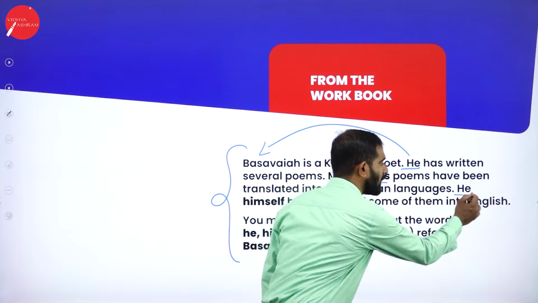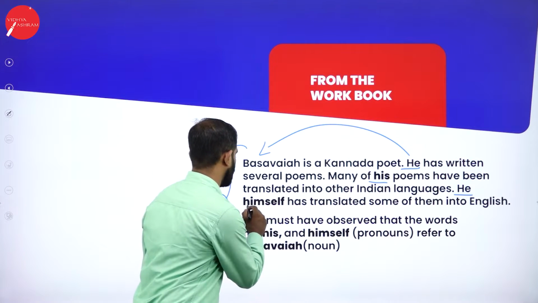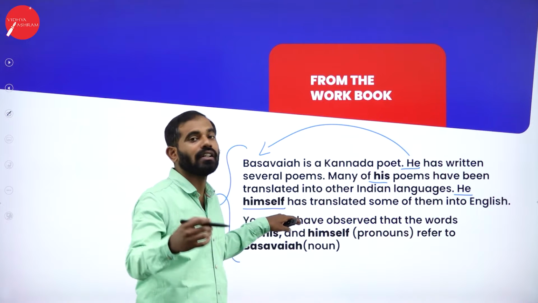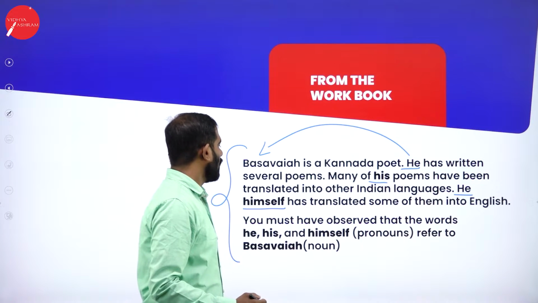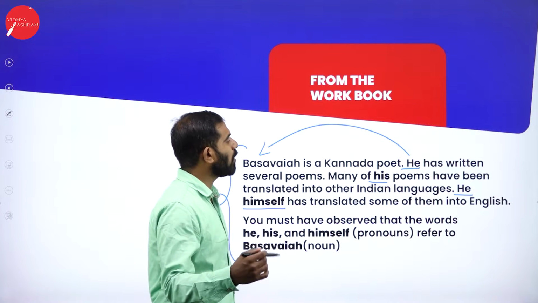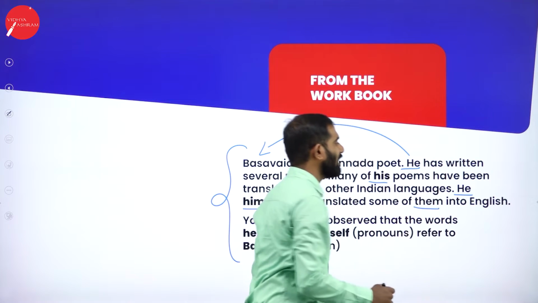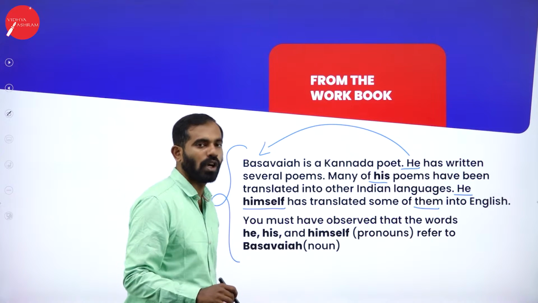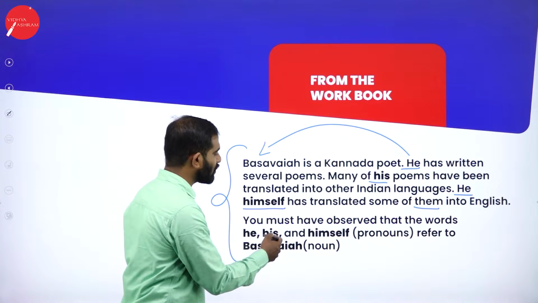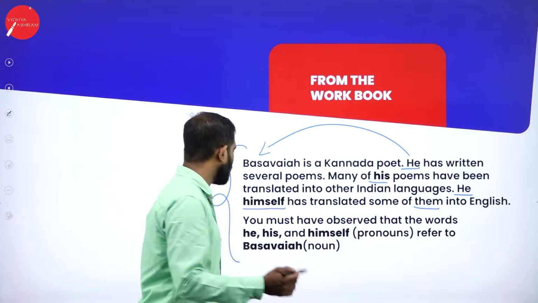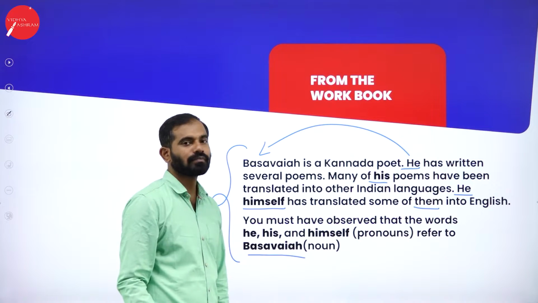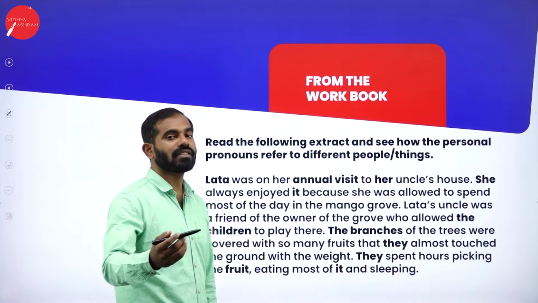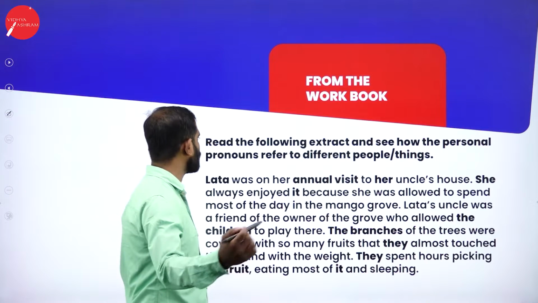He himself, remember there are 2 pronouns. Let me explain in the next slide why he himself and what he himself referred to, has translated some of them into English. You must have observed that the words he and himself are pronouns referring to Basavaya. Remember this, pronouns are the words which are replaced or used instead of nouns.